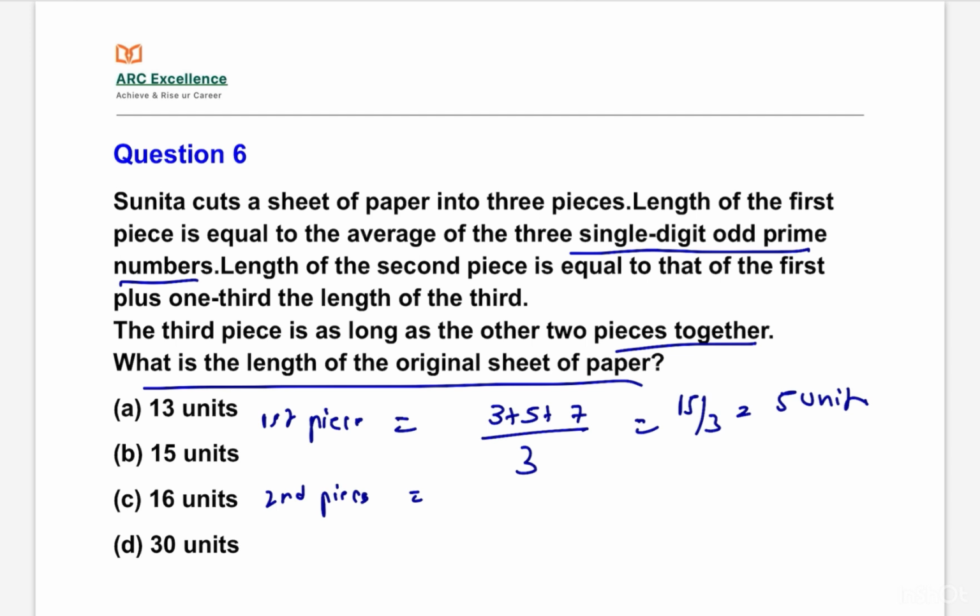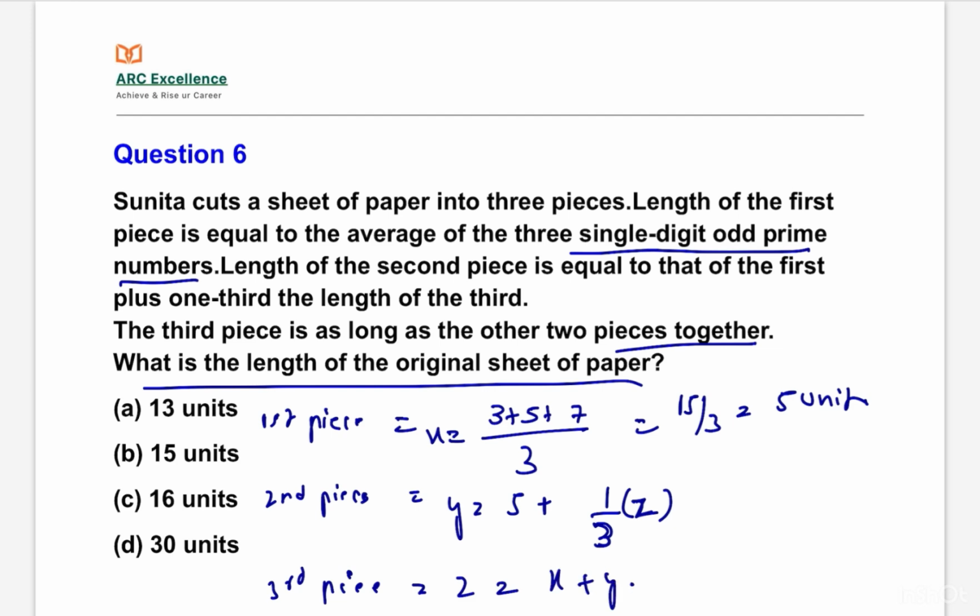So we take the first piece as X, the second piece as Y equal to X plus 1/3 of the third piece. The third piece is taken as Z. The third piece is as long as the other two pieces together, so Z is equal to X plus Y.